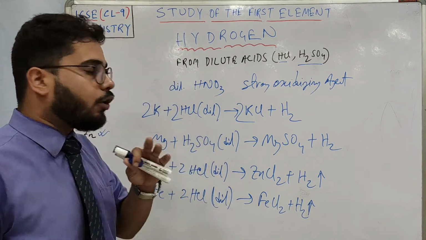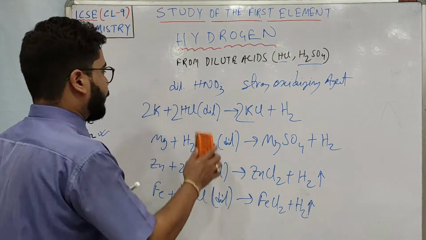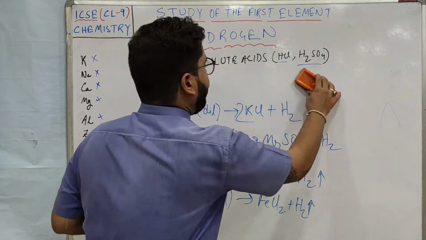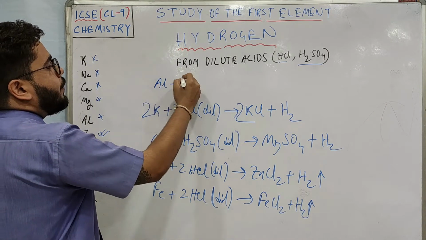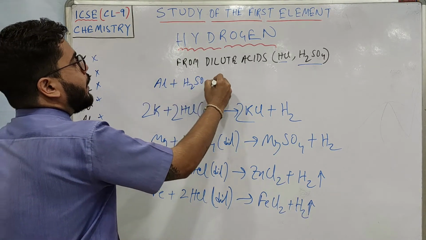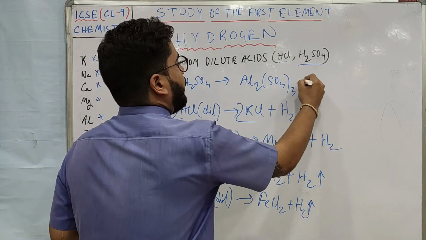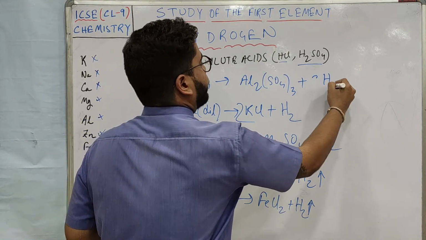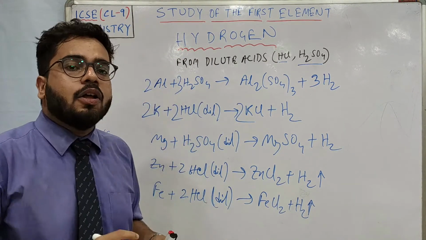And moreover, I forgot to tell you one thing: while reacting with aluminium, aluminium plus H2SO4 gives aluminium sulfate plus hydrogen gas, with a 3 here.